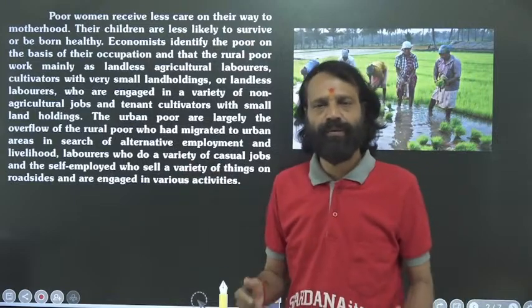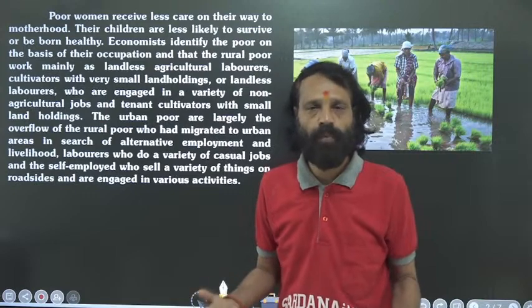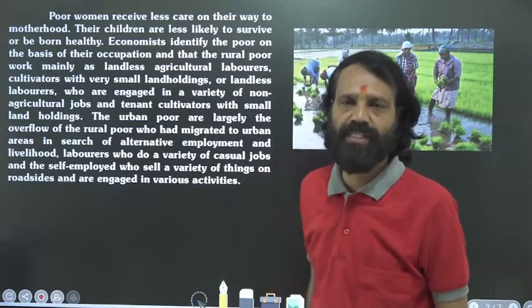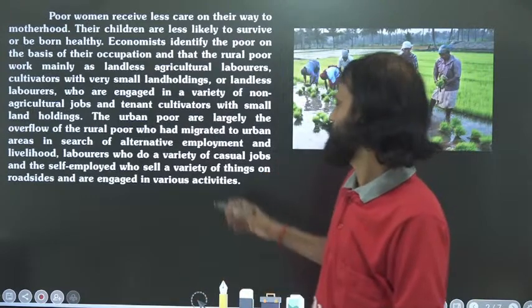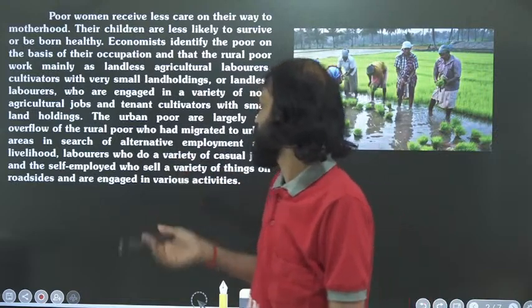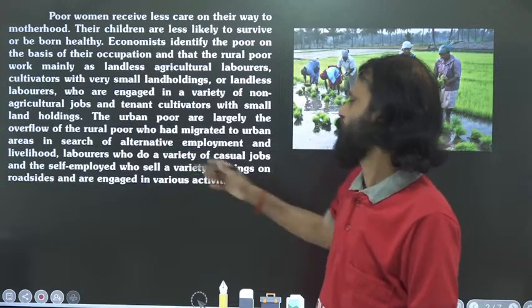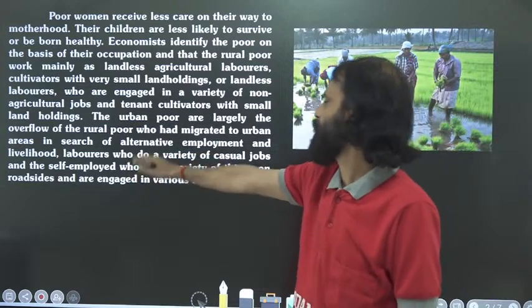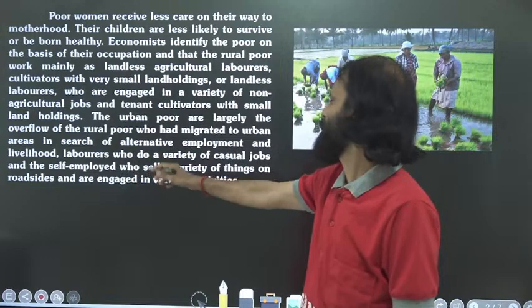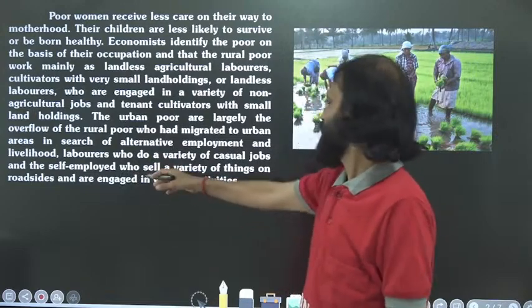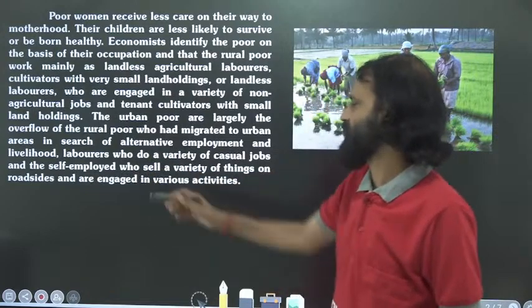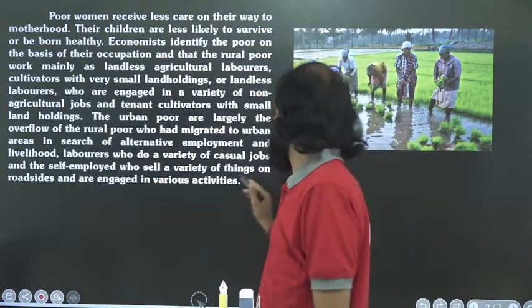If they do not find proper jobs or employment opportunities, they may start finding some other way. How? They may do a variety of casual jobs, and they search for self-employment, selling a variety of things on roadsides and engaging in various activities.